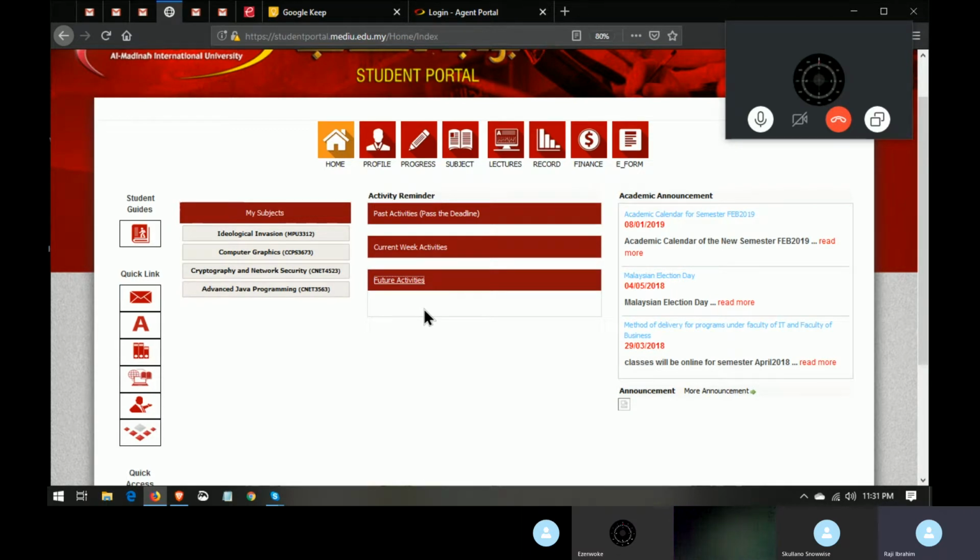You cannot submit, you cannot work on any activities unless the date has been opened, and you cannot submit or work on any activity that the date has passed. Once the activity has passed, some lecturers will give you options. Some will allow you to still submit after the date has passed, while some, the activity will automatically close by itself. You won't be able to access it again. So that is how the activity works.